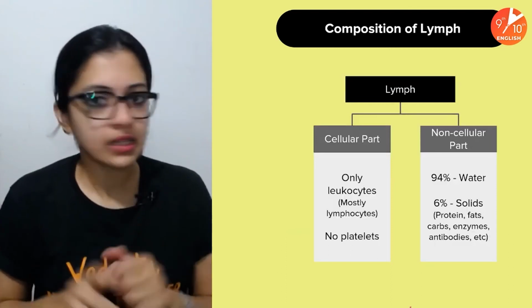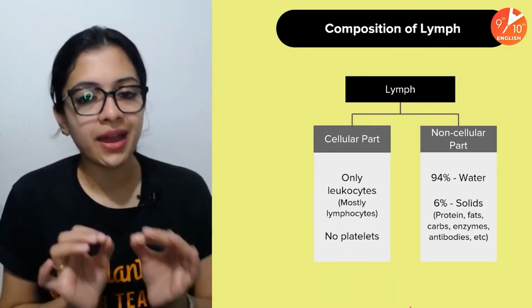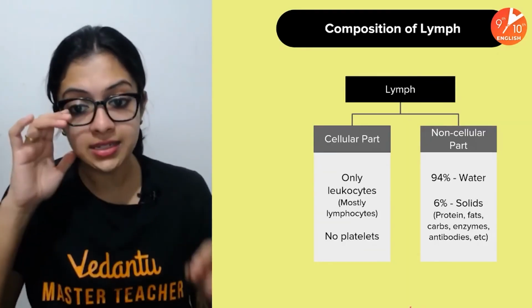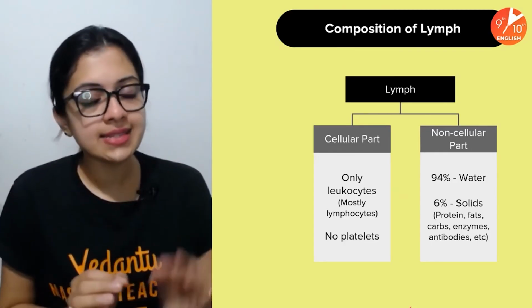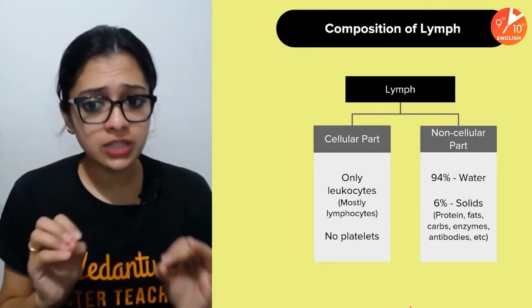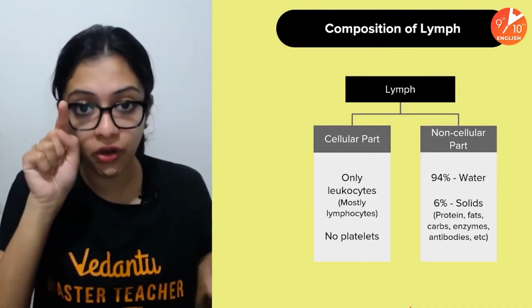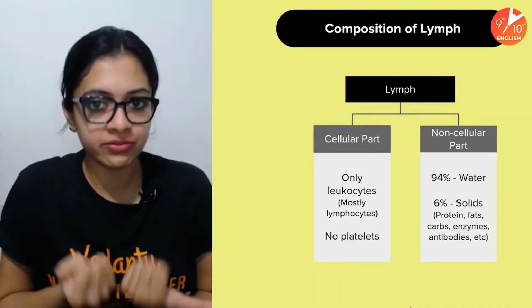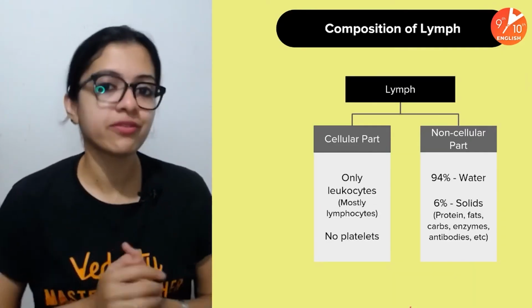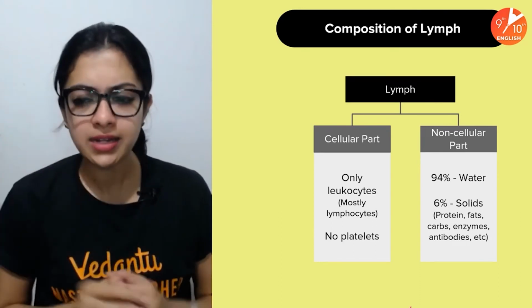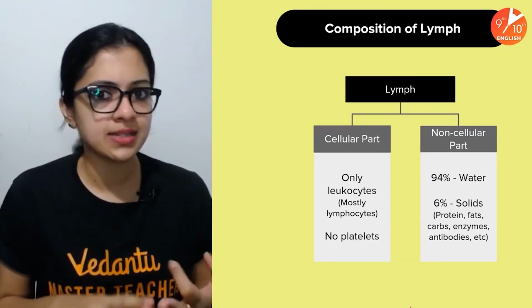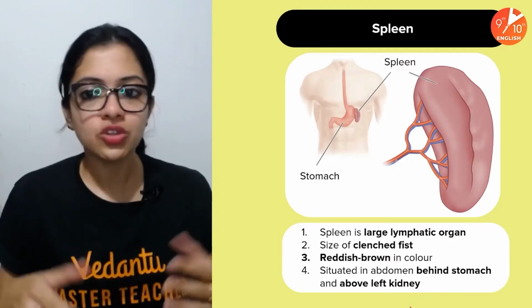So what does your lymph contain? This is also important for you to know, the comparison between lymph and blood. Now, lymph contains a non-cellular and a cellular part, just like blood, but the cellular part of lymph mainly contains lymphocytes. It contains only leukocytes, no platelets, no RBCs, because they are generally too big to pass through the pores of your blood vessels. This is why they couldn't become a part of the lymph. Okay, so it's mainly only the lymphocytes, which are a type of white blood cells. Then coming to the non-cellular part, majorly it's going to be water and 6% solids, which would include proteins, fats, carbs, enzymes, antibodies, and a lot more. Okay, so this is part of the lymph.